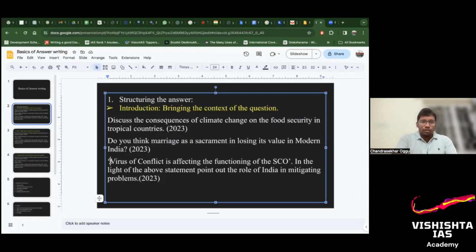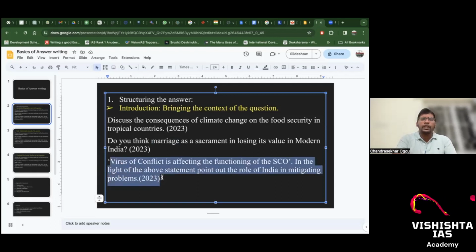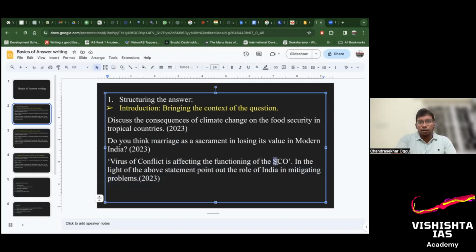Now see the third question. Virus of conflict is affecting the functioning of Shanghai Cooperation Organization. In the light of the above statement, point out the role of India in mitigating the problem. Here, what is the context? The main context is the Shanghai Cooperation Organization. So bring it in the introduction. It is a union for security cooperation among Central and South Asian countries. Whatever you want to define, bring it in the introduction.